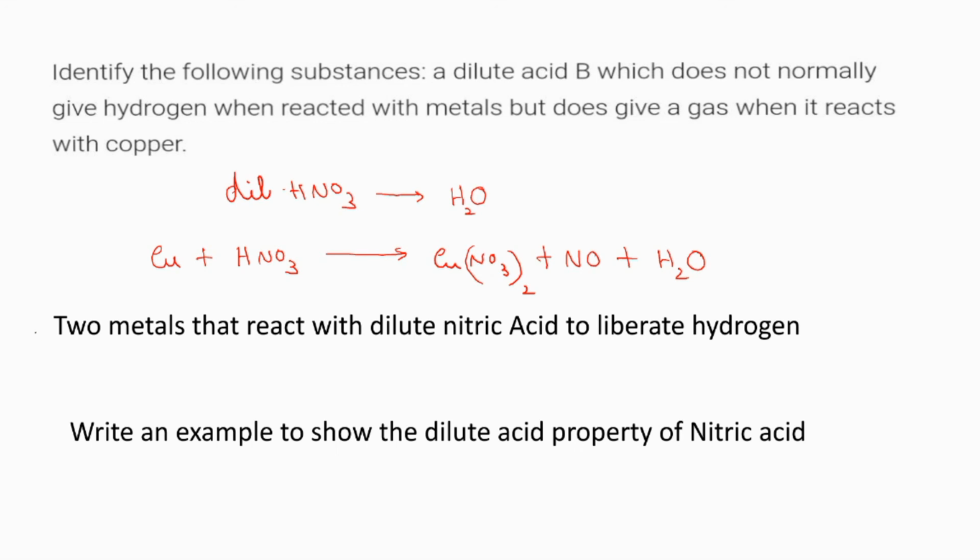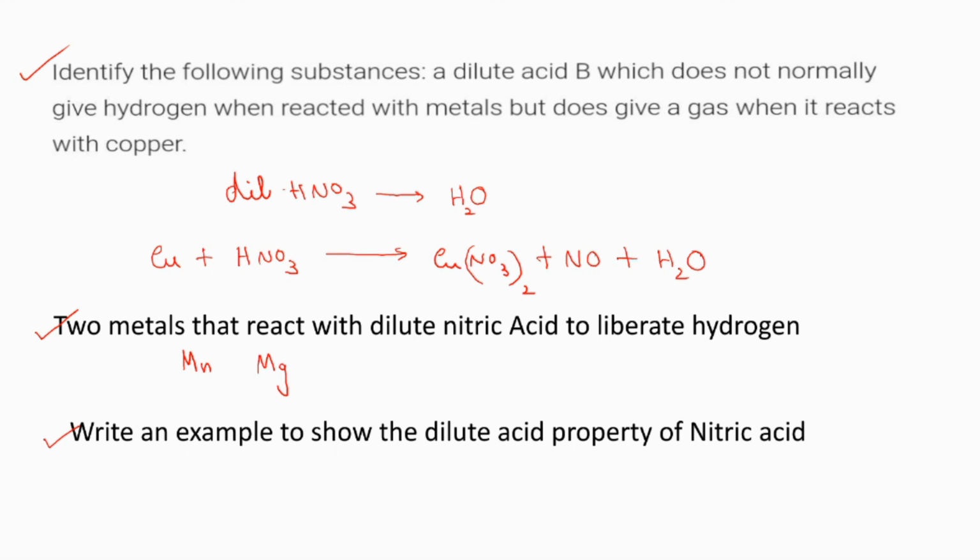Read the next one. Two metals that react with dilute nitric acid to liberate hydrogen. You can remember, one is manganese and another one is magnesium. Now see this last one. Write an example to show the dilute acid property of nitric acid. We have discussed so many reactions in which nitric acid is showing the dilute acid property.